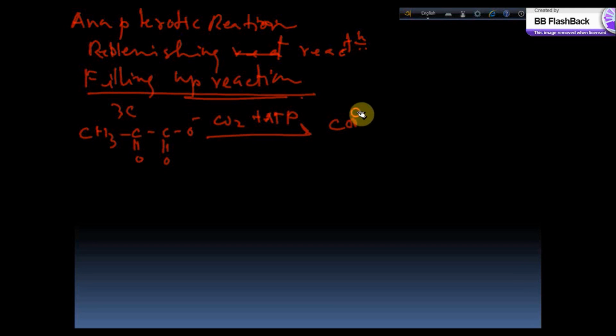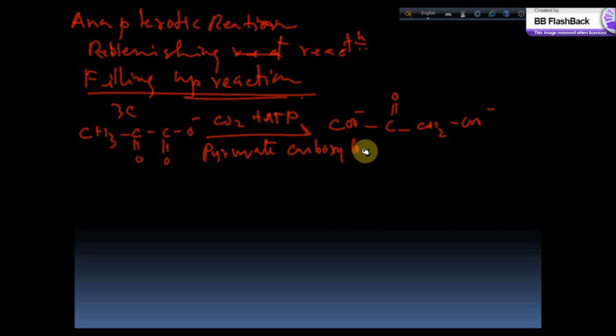This is COO minus C double bond O CH2 COO minus, and the enzyme involved here is pyruvate carboxylase. Carboxylase means addition of a carbon into a structure, and decarboxylase enzymes are responsible for taking the carbon out of a structure.